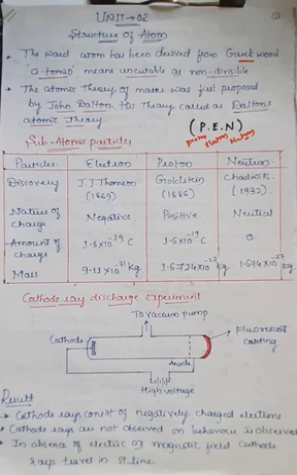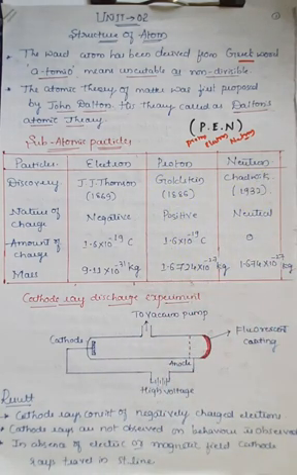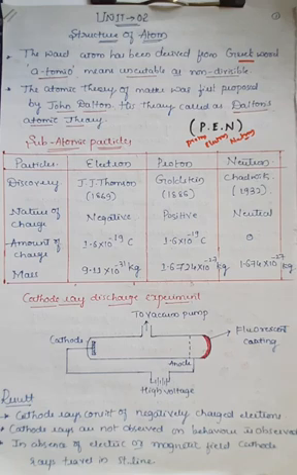So these are the major differences between the subatomic particles of the atom, that is electron, proton and neutron. The electron was discovered by J.J. Thomson, the proton was discovered by Goldstein, and the neutron was discovered by Chadwick. And generally you have to remember, the electron is a negatively charged particle, the proton is positively charged, and neutrons are neutral in nature, right?